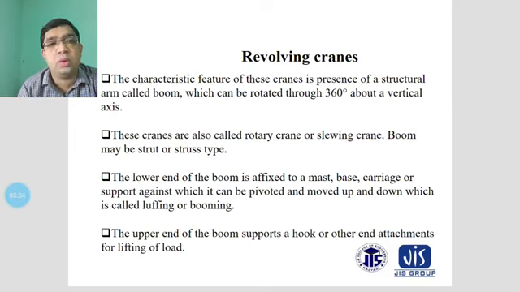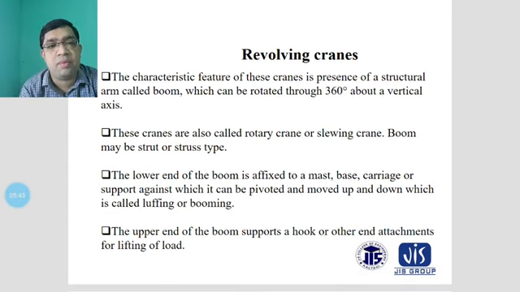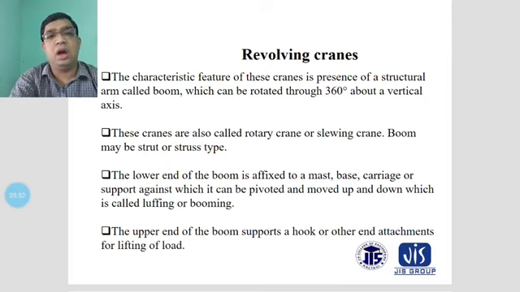The lower end of the boom is fixed to a mast, base, carriage or support against which it can be pivoted and moved up and down, which is called luffing or booming. And the upper end of the boom supports a hook or other attachments for lifting of loads.